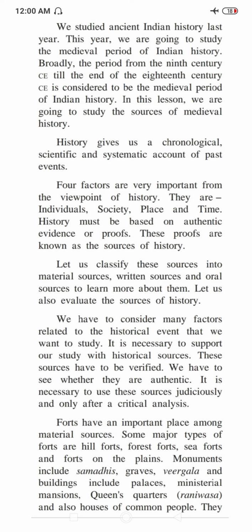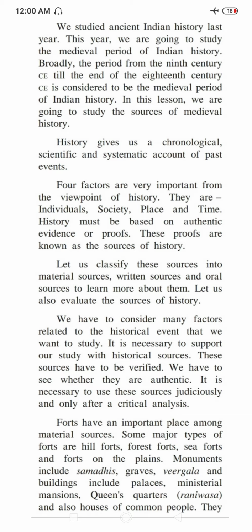These proofs are known as the sources of history. What is meant by sources of history? History must be based on some authentic evidence or proof. These proofs are known as the sources of history. Sources of history are divided into three main types. How many parts? There are three main parts. The first one is material sources, the second one is written sources, and the third one is oral sources. Let us learn one by one.